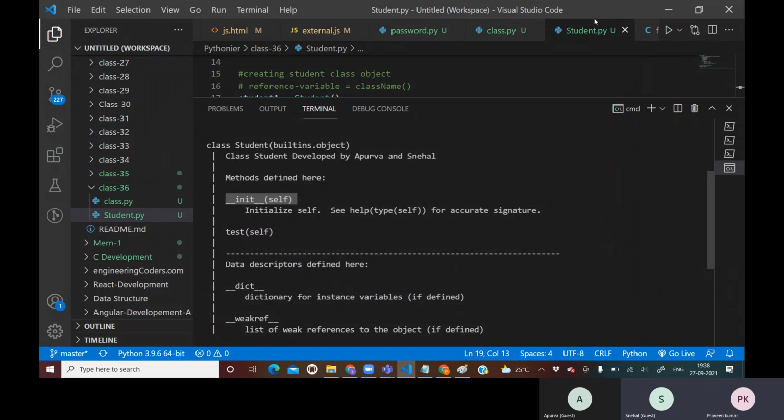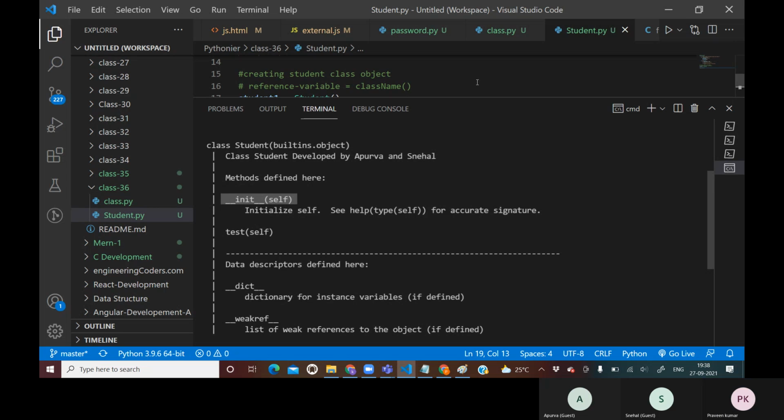Yes, sir. See, you were asking what this dunder init is. This is initializing this object actually. Initialize self. If you want to know more, you can just type help self and you can know more about that. But as of now, just understand that this self is going to point to the current object only.